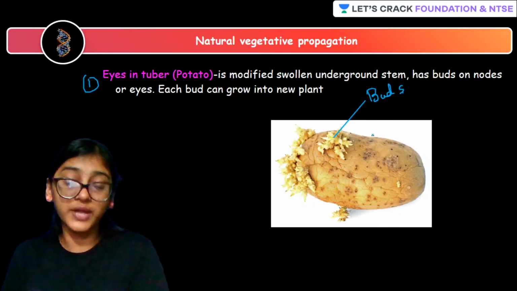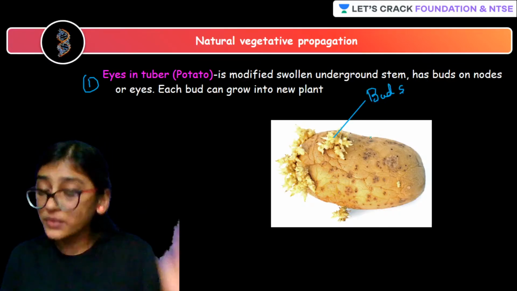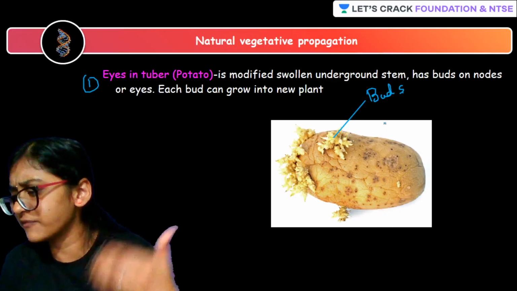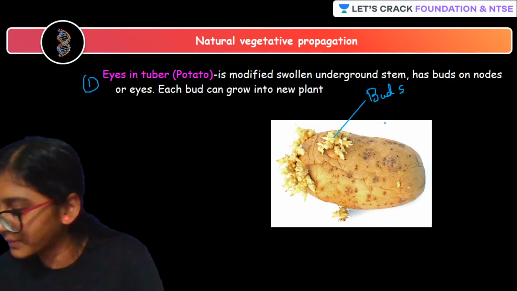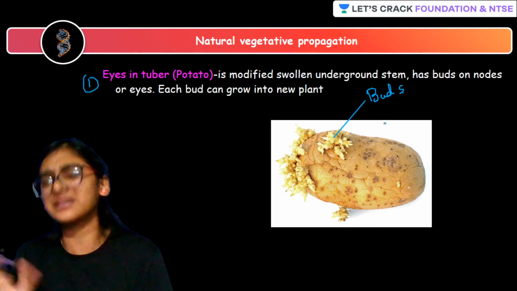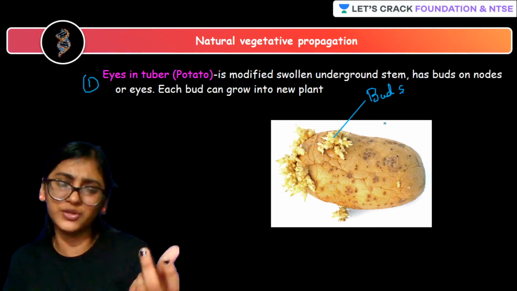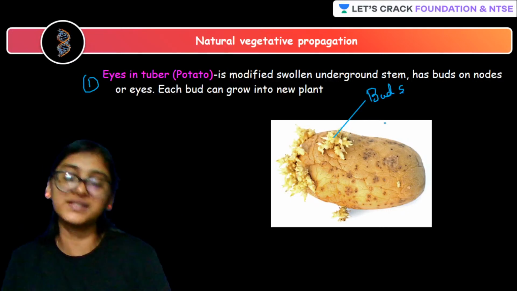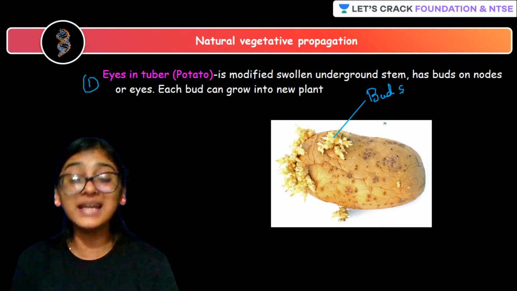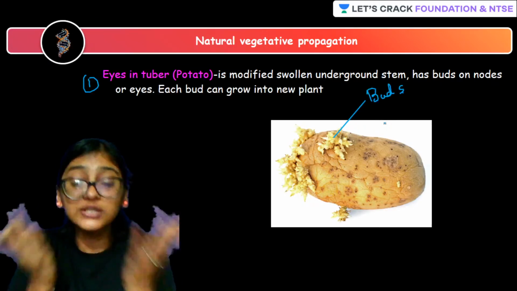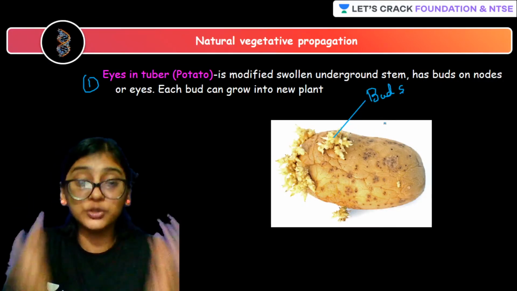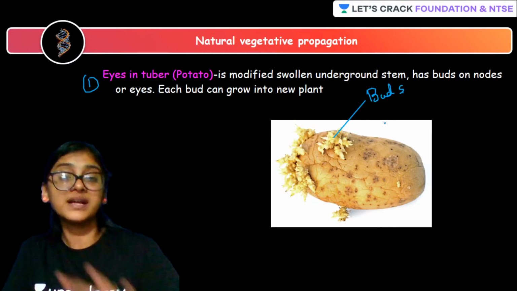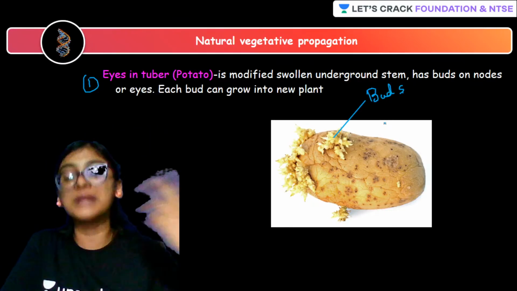Potato is nothing but stem, right? So nodes, internodes are present in the stem. So in these nodes and internodes, you get to see buds. And in the layman, in a simple man's term, we call them eyes. You can go and buy as well, but no. Buying is bad. Just one small potato you can waste. It's okay for experiment. So each bud can grow into new plant, students. So what is exactly happening here? The stem is able to act as a reproductive structure. It is able to act as a reproductive part. Right? Simple, right? So in the case of potato, stem will be able to give rise to the new plantlet. Next.